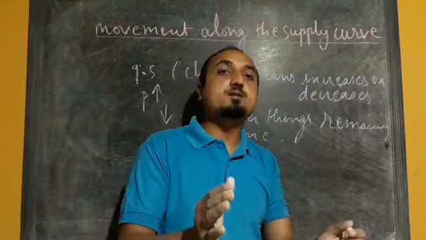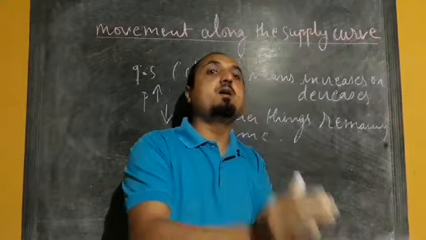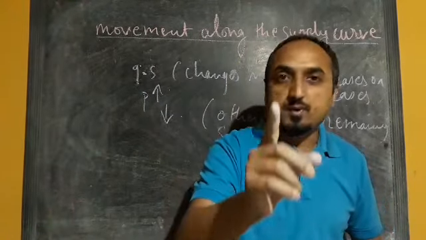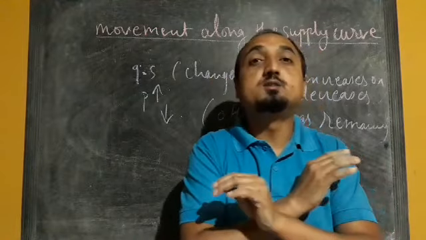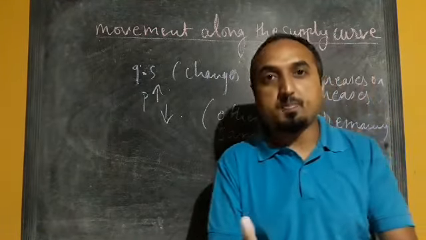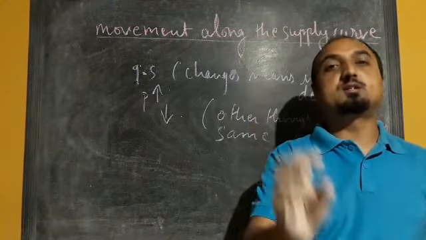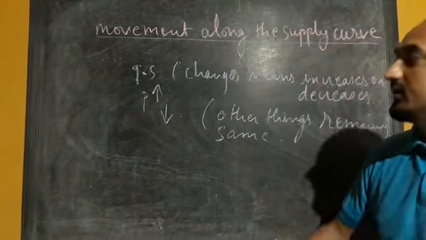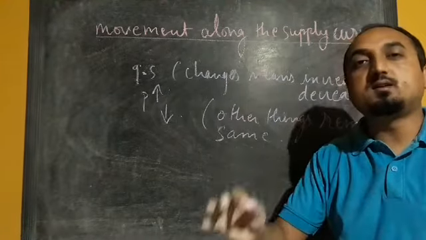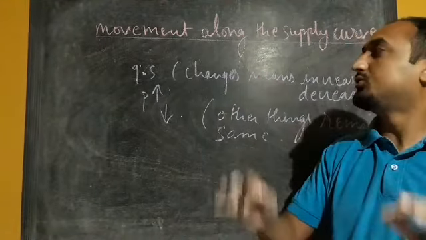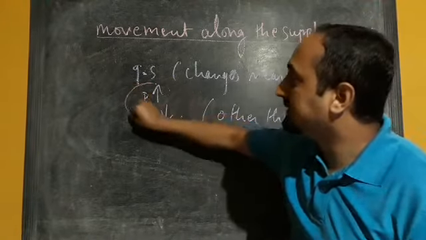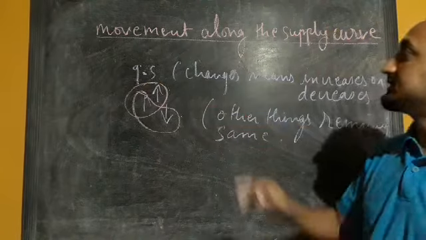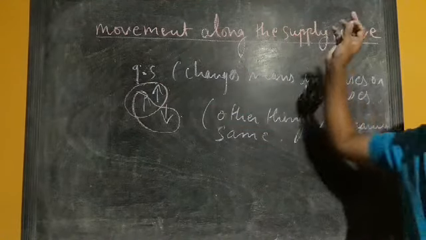So here quantity supplied may increase or may decrease, but only due to a change in its price, and the other factors will not change. Input prices will remain the same, the goals or objective of the producers will remain the same, technology will not change. So that concept is called movement along the supply curve.